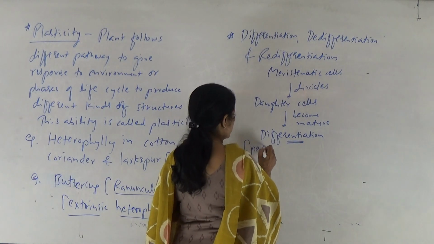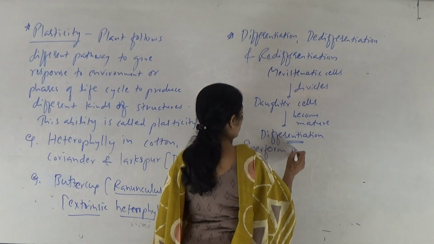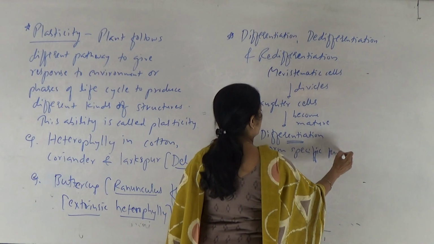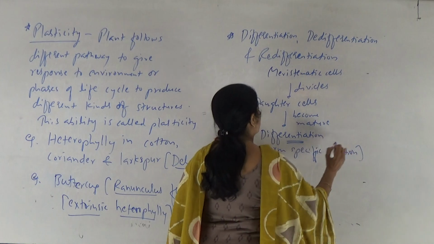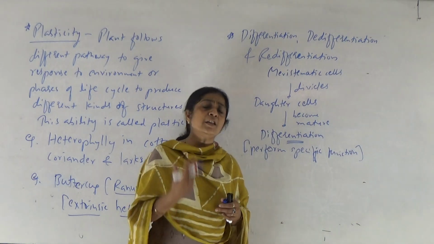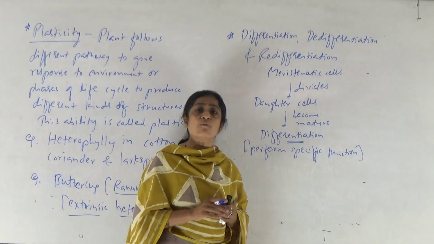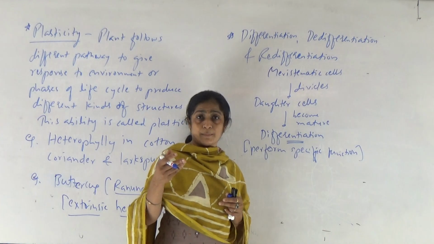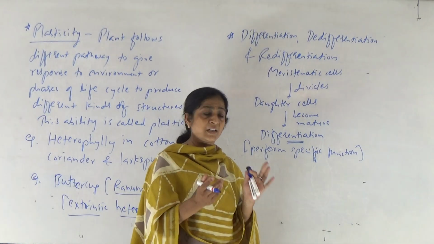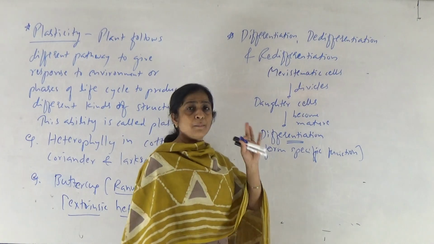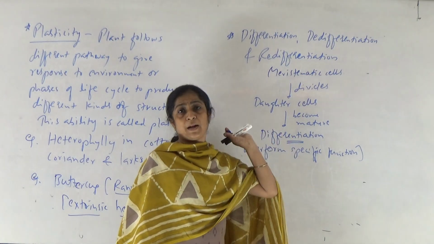So they perform specific function. So this is the process due to which the different primary permanent tissues form in the plant like parenchyma, collenchyma, sclerenchyma, cortical cells, etc. So the result of first differentiation is formation of primary permanent tissue in the plant, right?